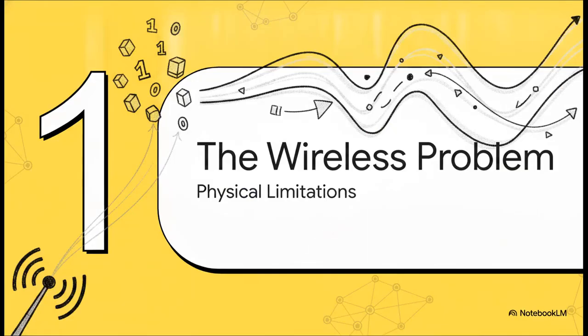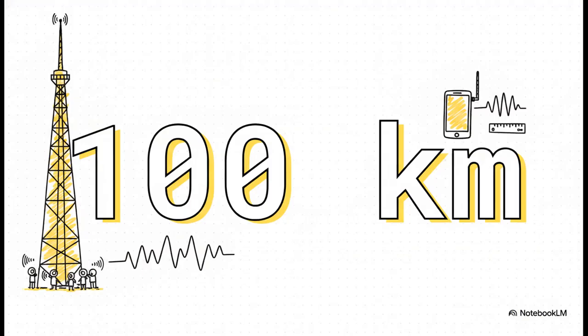All right, section 1, the wireless communication problem, focusing on physical limitations. Let's just start by shattering a pretty common illusion right now. Raw digital data, those microscopic ones and zeros, they can't just magically fly through the atmosphere. They desperately need a physical vehicle. To understand why, we really have to look at physical limitations, and specifically antenna size.